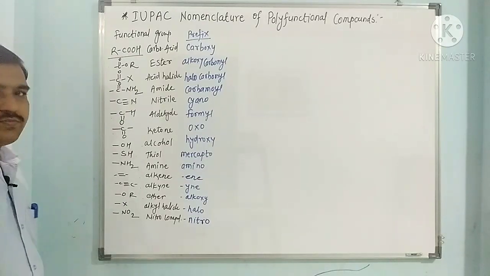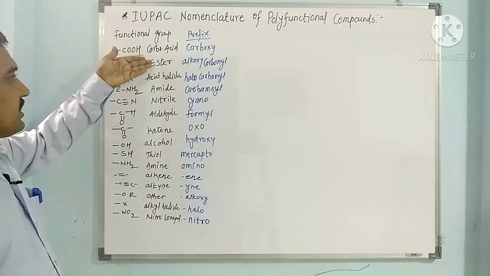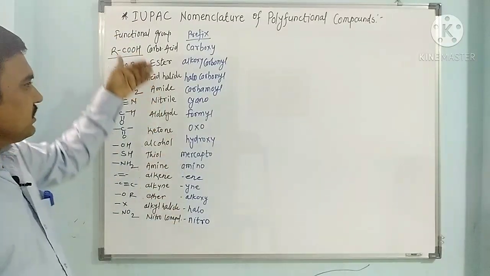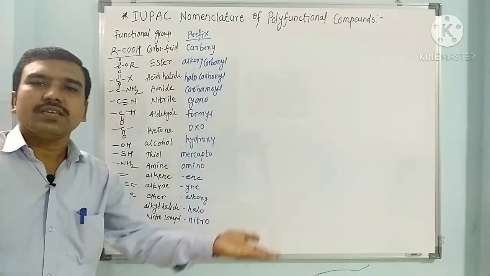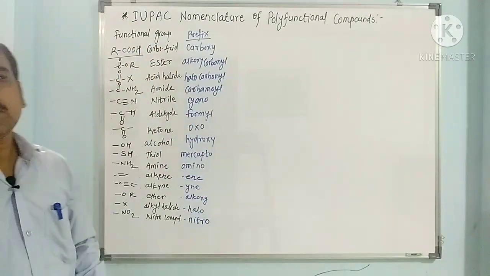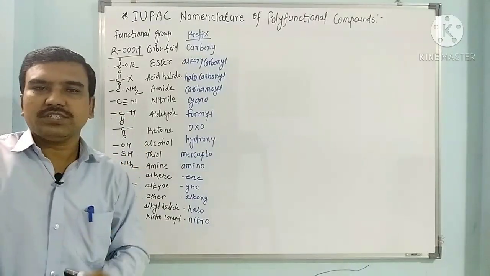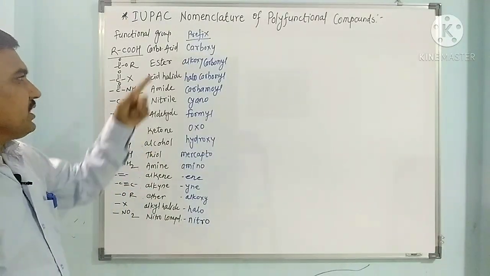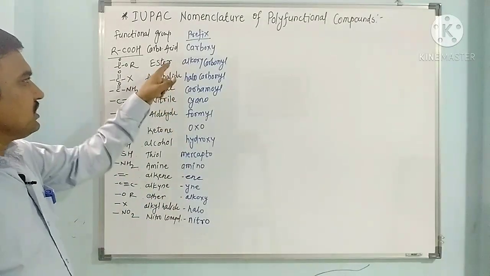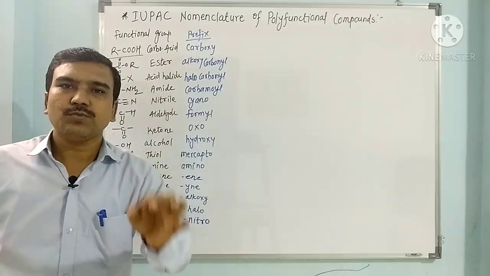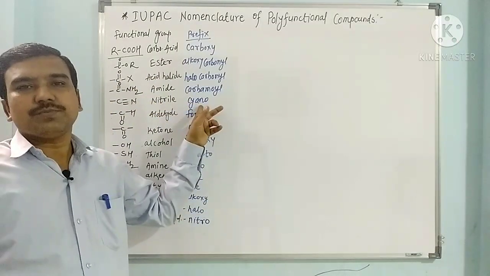Then it is nitro. So when along with the carboxylic acid another group is present, the lower functional group is considered as a substituent, and the upper functional group is considered as the main functional group of the compound. So we can compare any two functional groups. When ester is present as well as nitrile, ester is considered as the main functional group of the compound, while nitrile is considered as a cyano substituent.